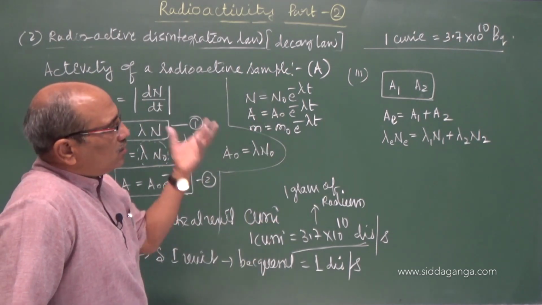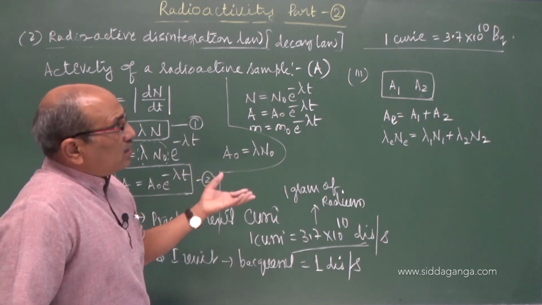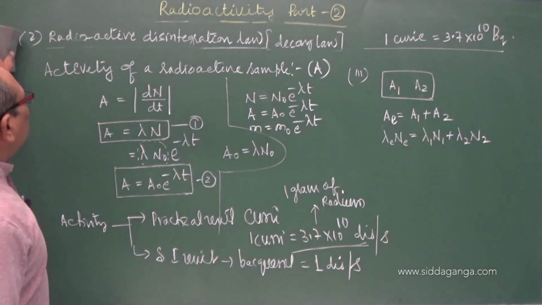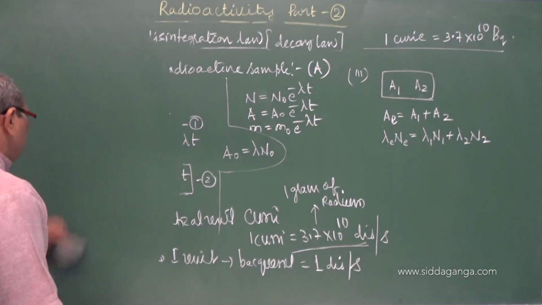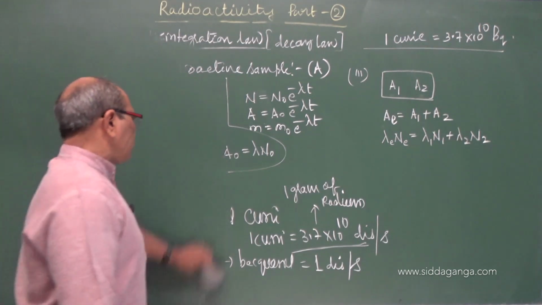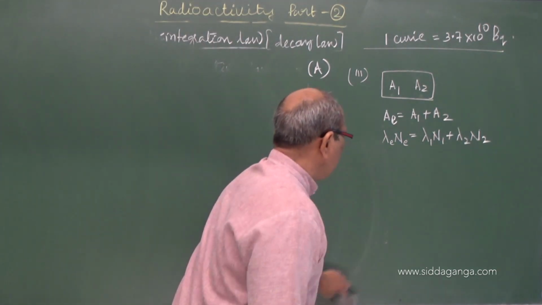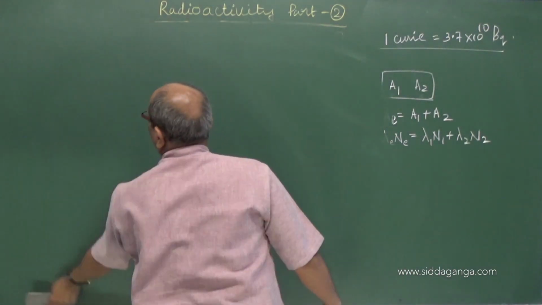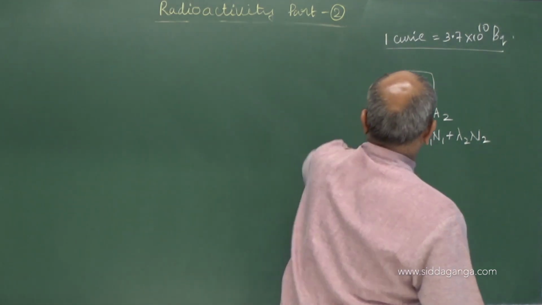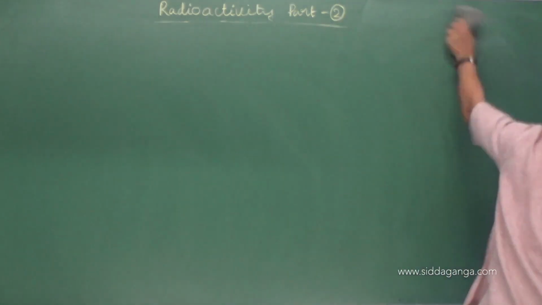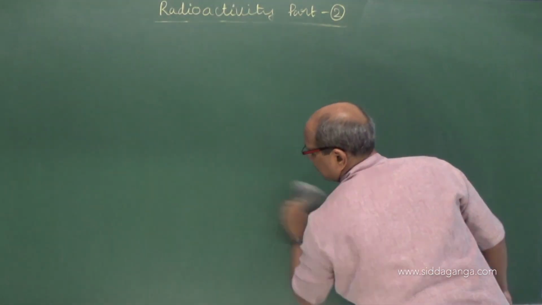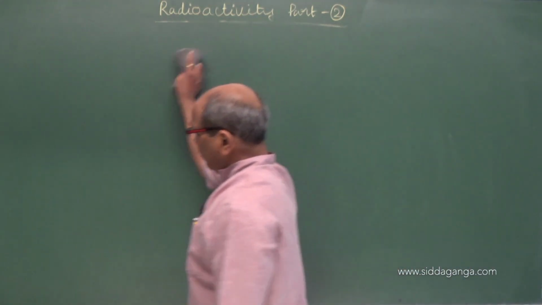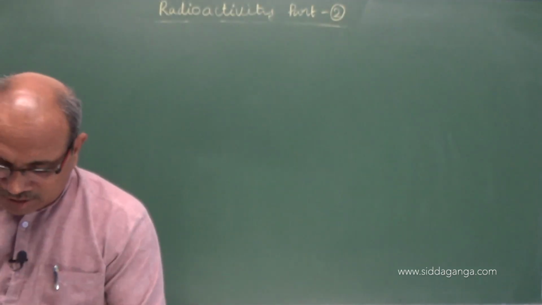If the unit contains more than one active substance, then the total activity is equal to the sum of the activities of the individual samples. Now the two important terms we are coming to understand are the half-life and mean life. Half-life.